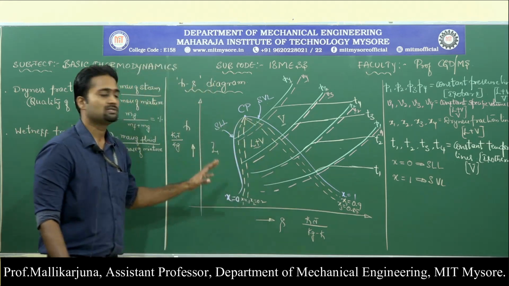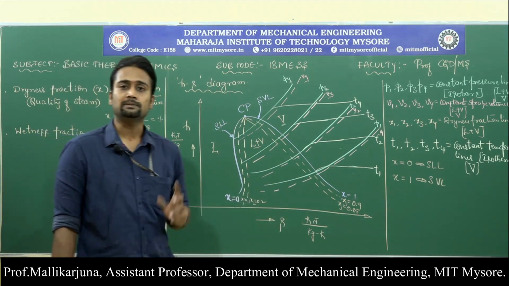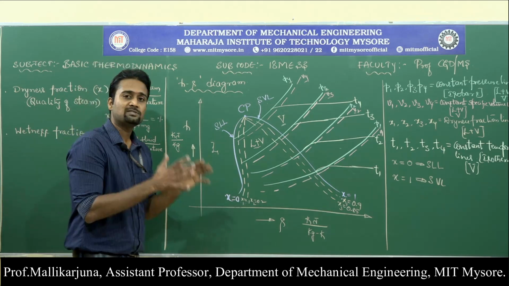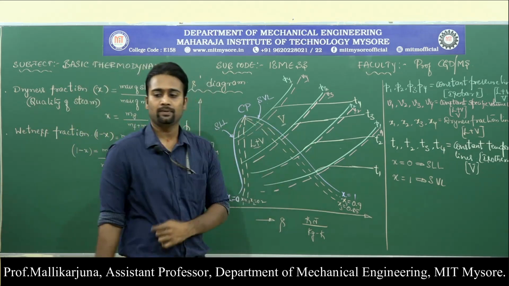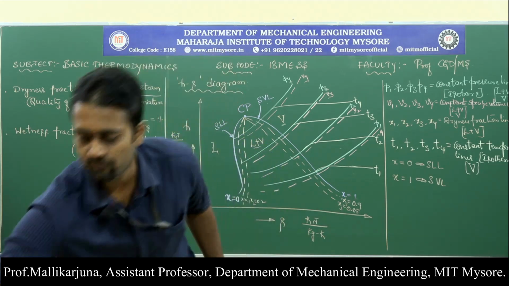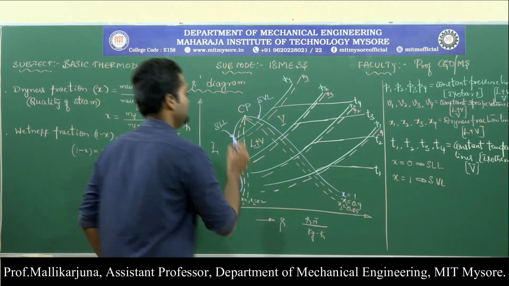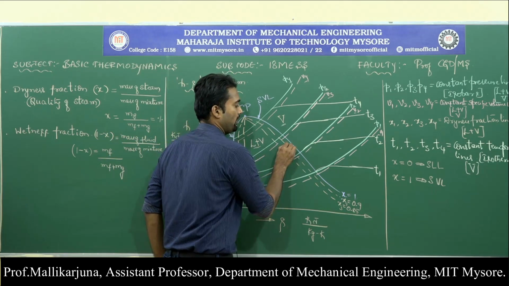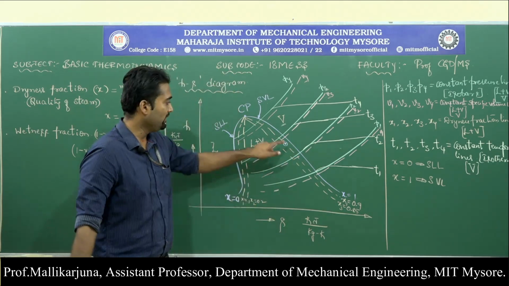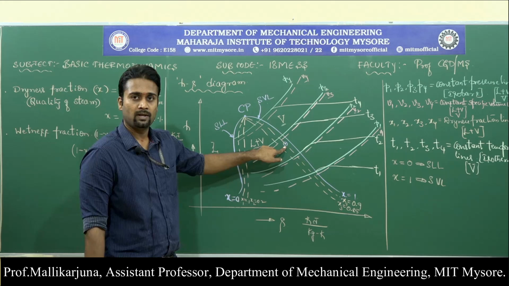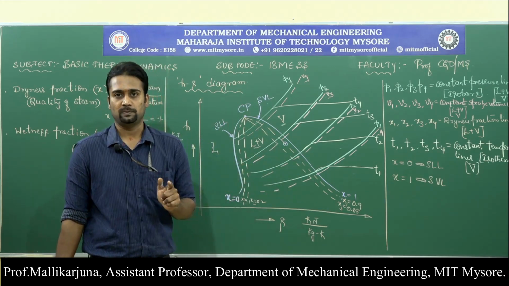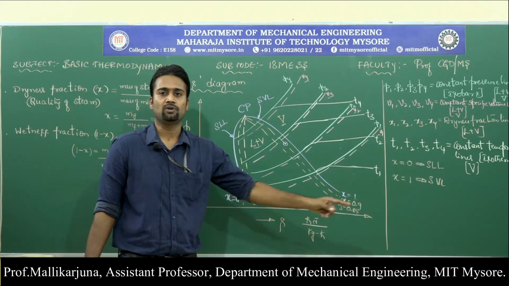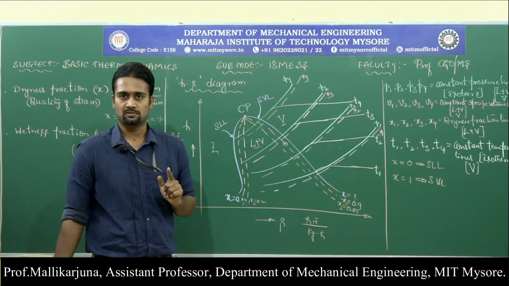The beauty of this HS diagram is if it is possible for us to drop a point inside the chart. If I can drop a point over here, with the help of this point, I can find various number of properties of the given mixture or of the given pure substance.